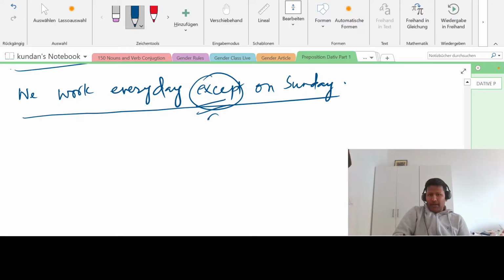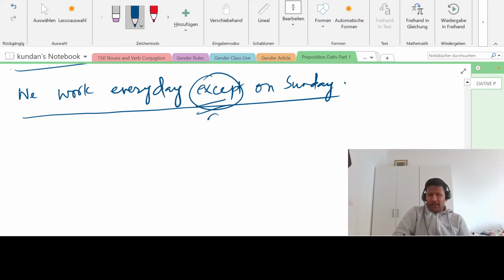Wir arbeiten jeden Tag, except on Sunday. So how will you say it? Sunday is der Sonntag. This is masculine, okay? In nominative, always masculine, so you say der Sonntag. But now, because of außer, this will become dative. And in dative, you have seen the table, it will become dem.